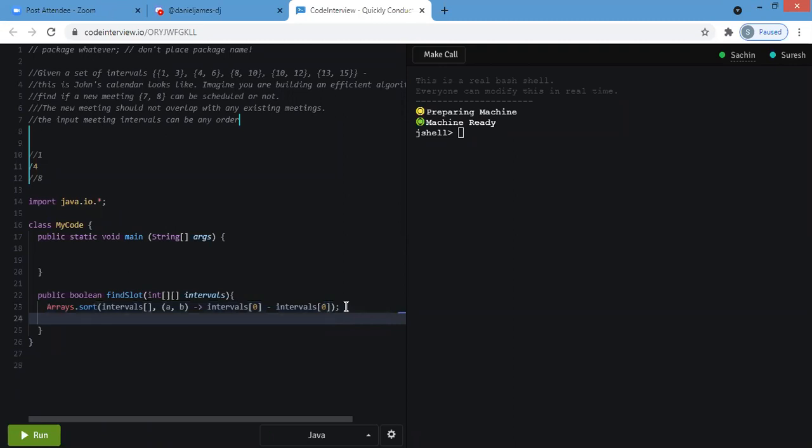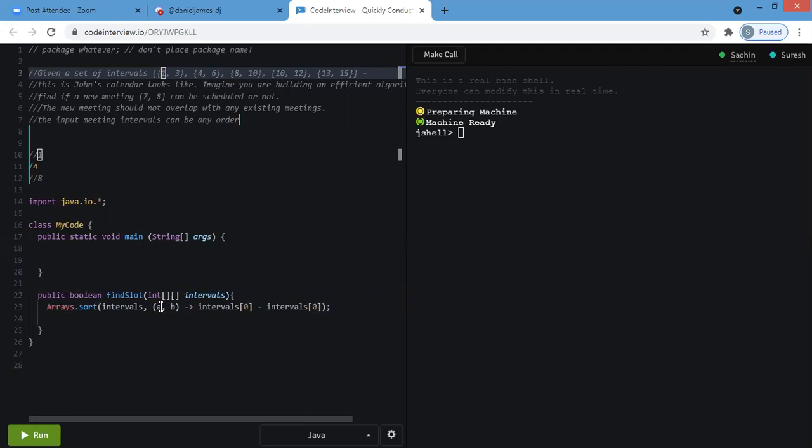So once I sorted, currently it is in this case. Is it intervals of 0 minus intervals of 0? That looks like it'll always return 0. No, actually, it's an array of arrays, right? So we take intervals and the value that is 0, with A and B as it's a lambda function.